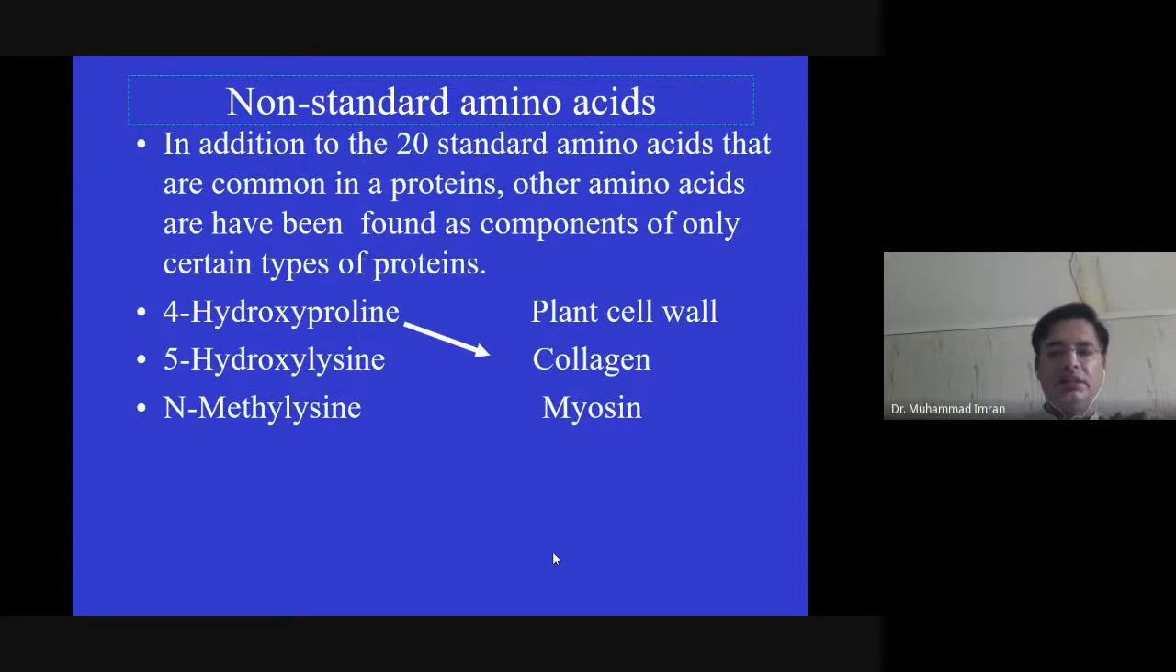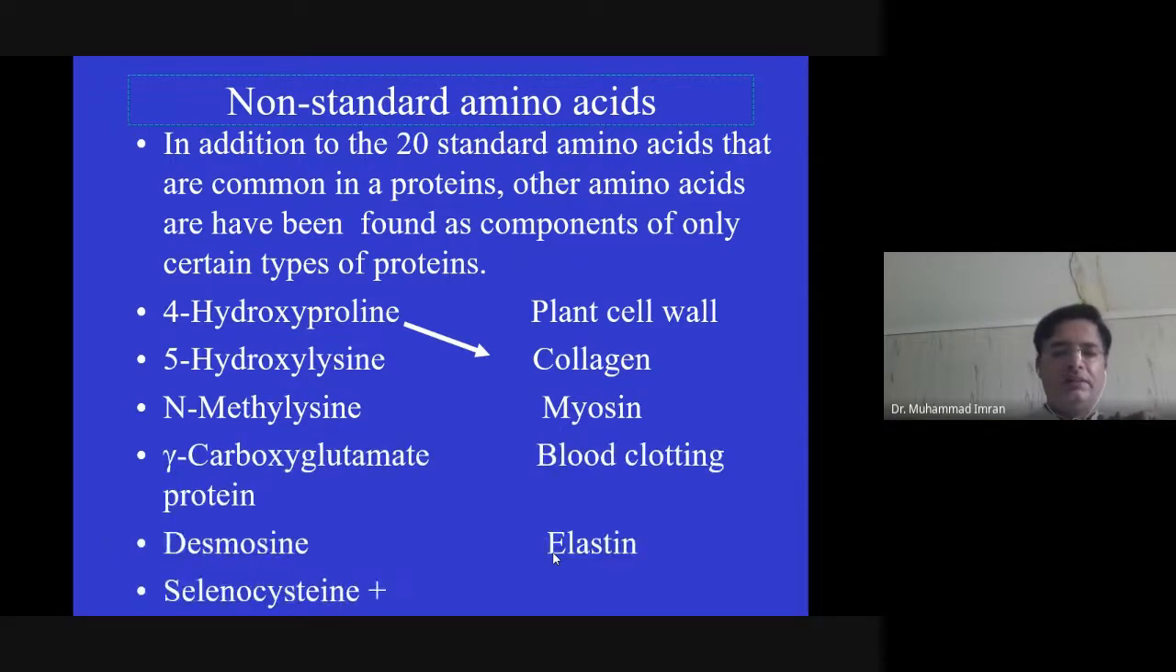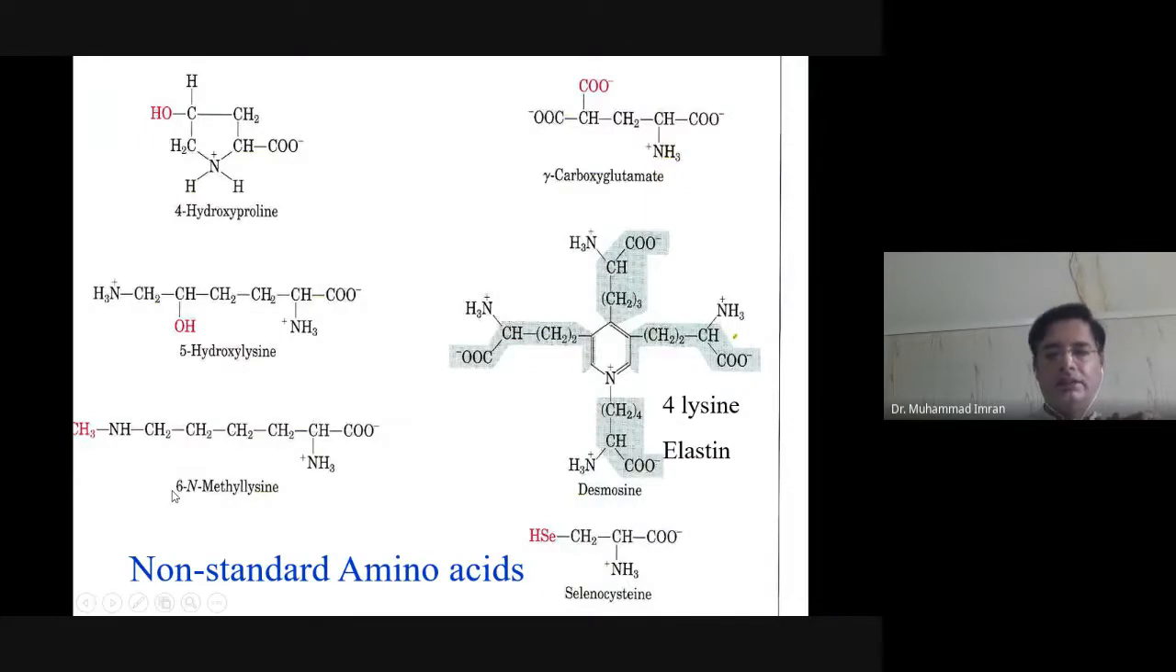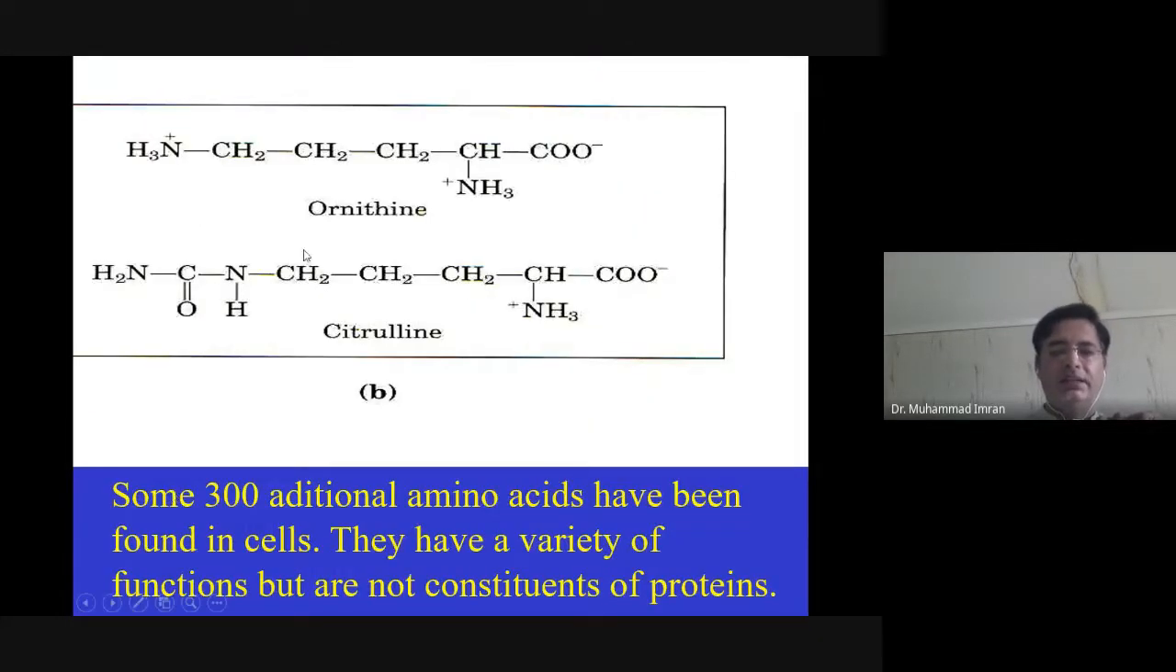Non-standard amino acids are not involved in protein formation but become part of proteins after post-translational modification. For example, 5-hydroxylysine and hydroxyproline are present in collagen. Then N-methyllysine is present in myosin. Gamma-carboxyglutamate is present in a blood clotting protein. Here you can see some non-standard amino acids. Ornithine and citrulline are two non-standard amino acids which are present in the urea cycle.